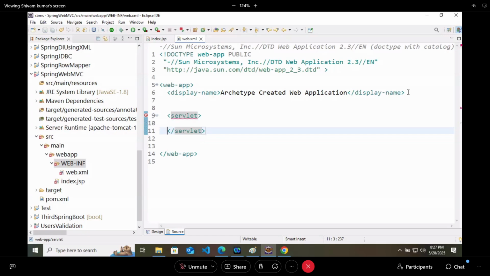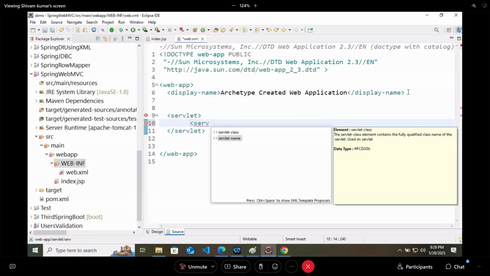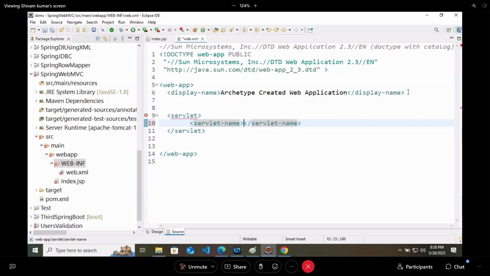What is the name of my servlet? It can be anything. You have to give one name to your dispatcher servlet. So here I will give my dispatcher servlet the name my DS.